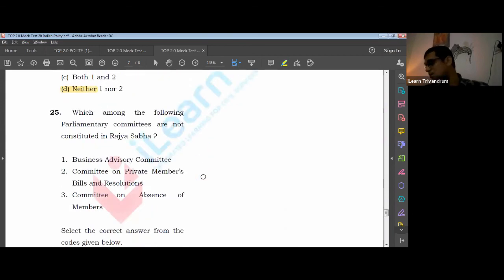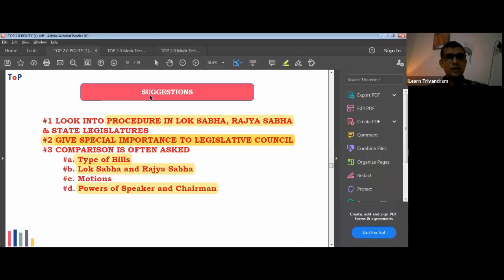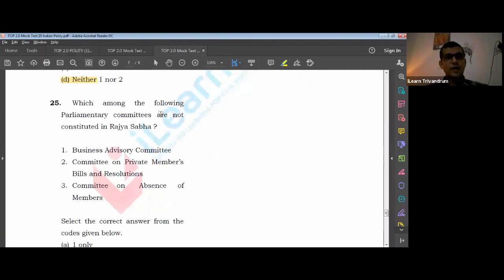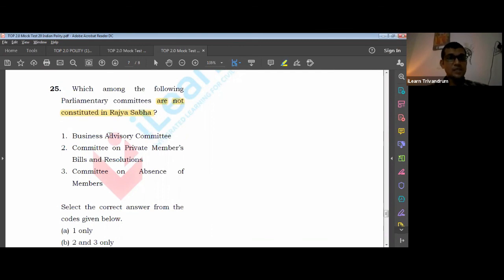Parliamentary committees, again very important area. I have been repeatedly mentioning the importance of parliamentary committees. Types of committees have to be learned. A different type of committees, you should know it. There's no option other than that. Which of the following are not constituted in Rajya Sabha? Now underline this particular thing. Business Advisory Committee is part of Rajya Sabha. Now this is something that you have to learn.